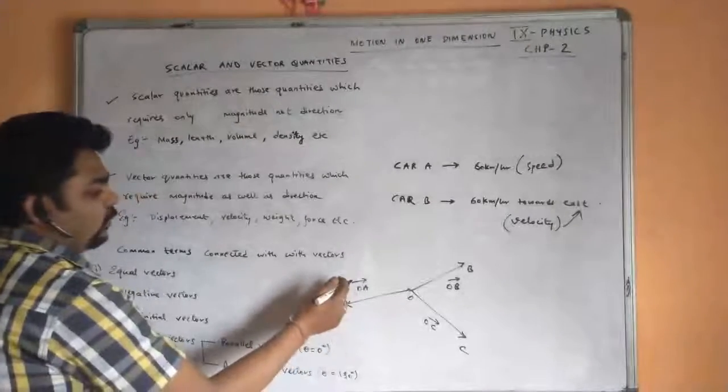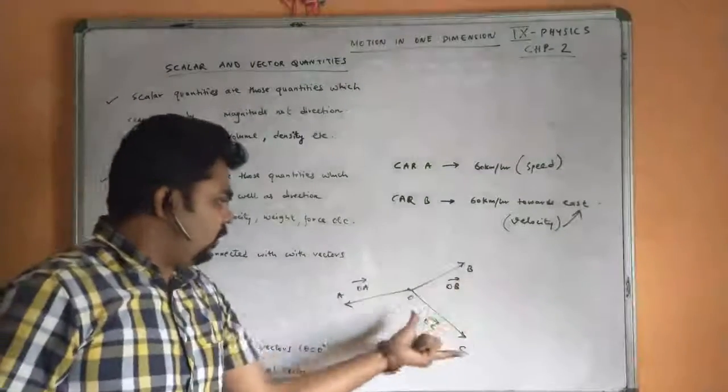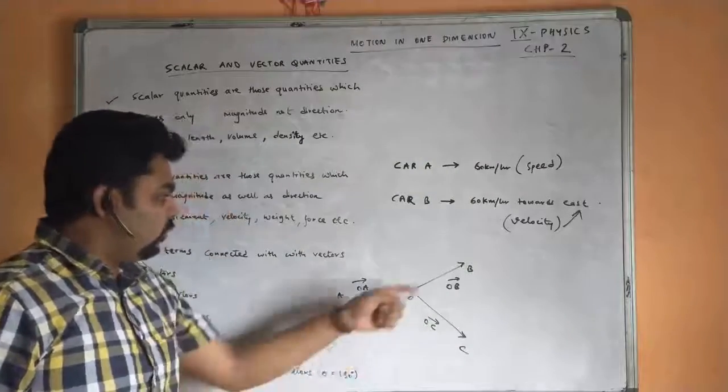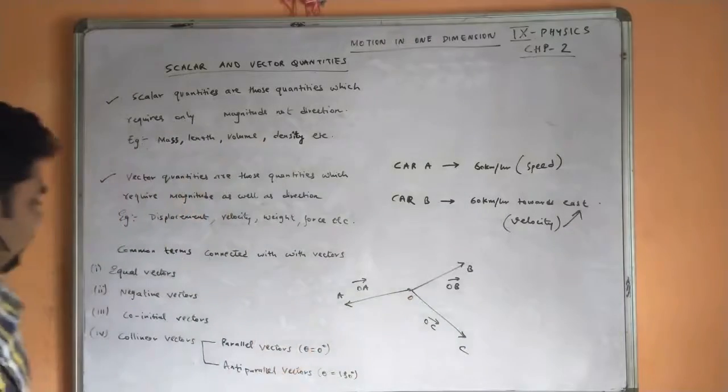A vector quantity is denoted by an arrow sign. These are called position vectors: OA, OB, OC. This is called co-initial vectors because their initial point is the same.